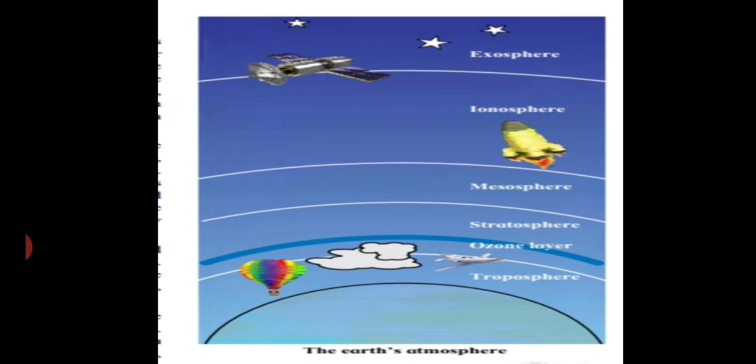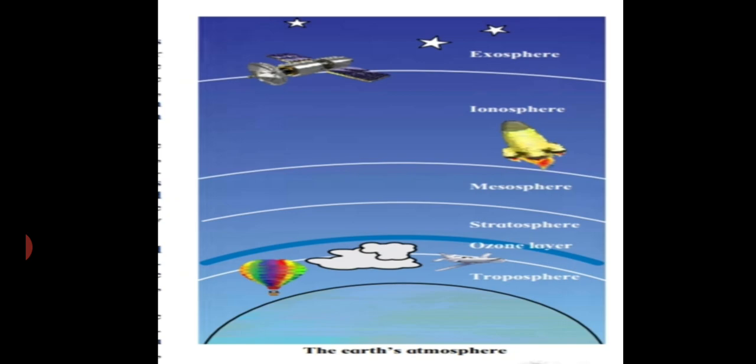That is why all weather related phenomena such as the formation of clouds, rain, fog, wind, and storms take place in the troposphere. Beyond the troposphere, up to a height of about 50 kilometers from the earth, is the layer called the stratosphere.